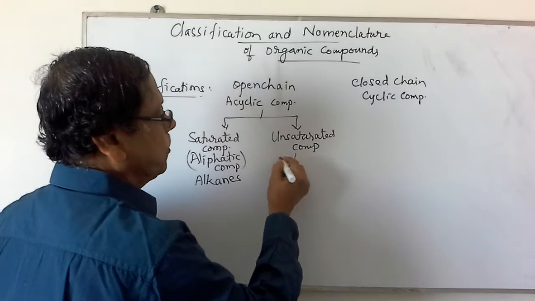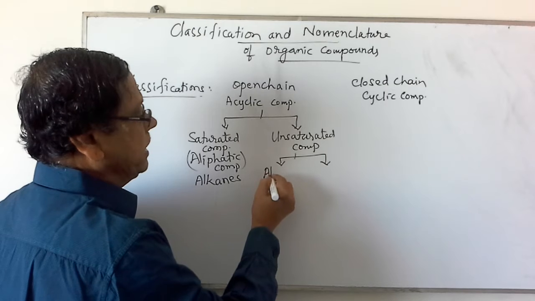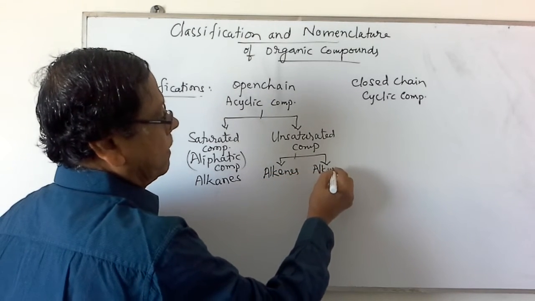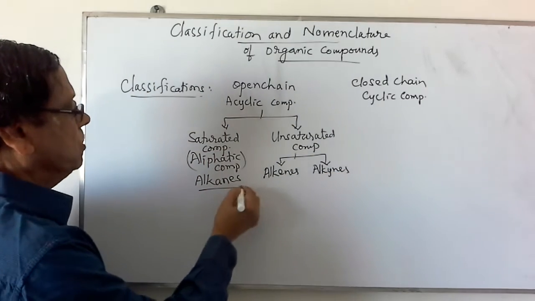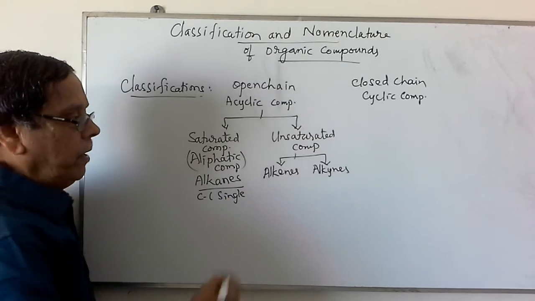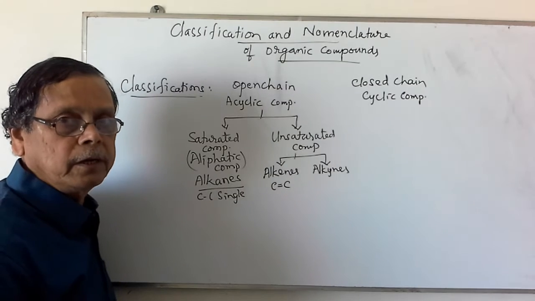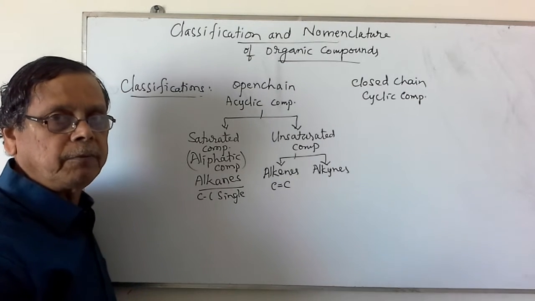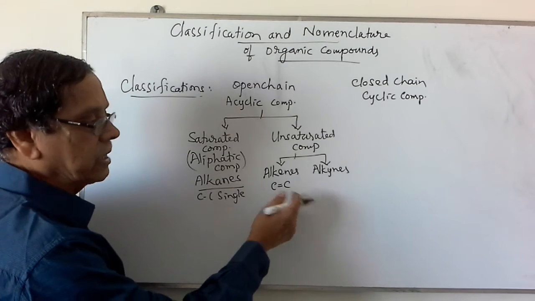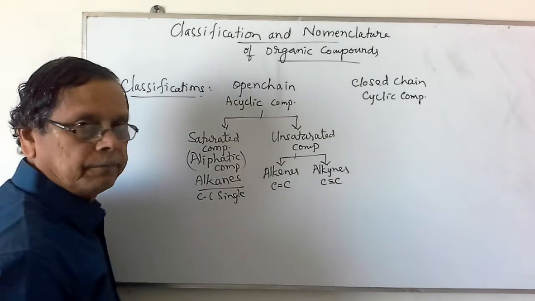These unsaturated compounds are classified as alkenes and alkynes. In alkanes, only carbon-carbon single bonds are present, while in case of the alkenes, there will be one carbon-carbon double bond. More than one carbon-carbon double bond may also be present, that we will consider afterwards. They are named as the dienes, trienes, etc. In the case of alkynes, there will be a carbon-carbon triple bond.